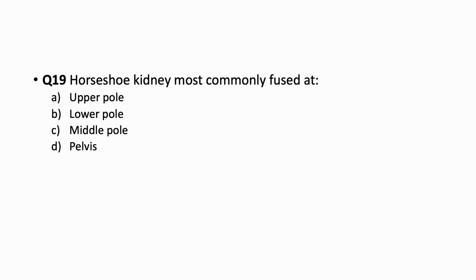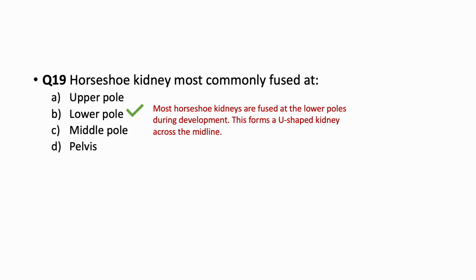This is what the question wants to ask. So it is a very tricky one. Generally, the kidney is fused together at the lower pole. So most horseshoe kidneys are fused at the lower poles during development. They form a U-shaped kidney across the midline. One thing you also need to know is that these kidneys are not functional.